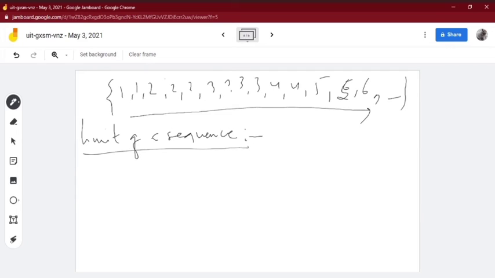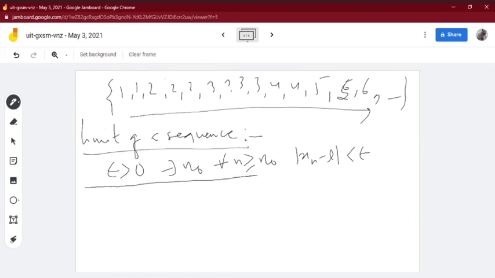A sequence x(n) of real numbers is said to tend to a finite real number l, which means it is approaching towards that finite real number l, if and only if for any given positive number epsilon, no matter how small, there exists a positive integer n naught such that for all n greater than or equal to n naught, the inequality |x(n) minus l| less than epsilon holds.